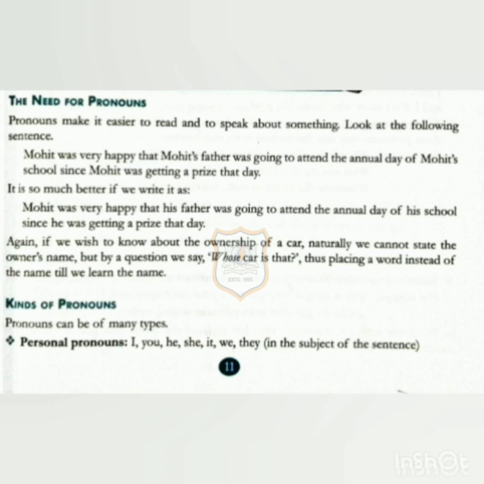So Mohit's father is changed to his father, and Mohit's school is changed to his school. So in this sentence, we have changed the name of a person to a pronoun. So it makes it easier to read and to say the sentence.